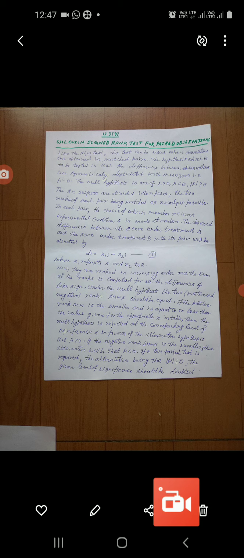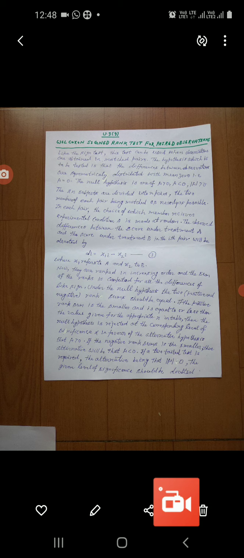Now we will discuss the Wilcoxon signed rank test for paired observations. This test is also very simple, like the sign test. This test can be used when observations are obtained in matched pairs.